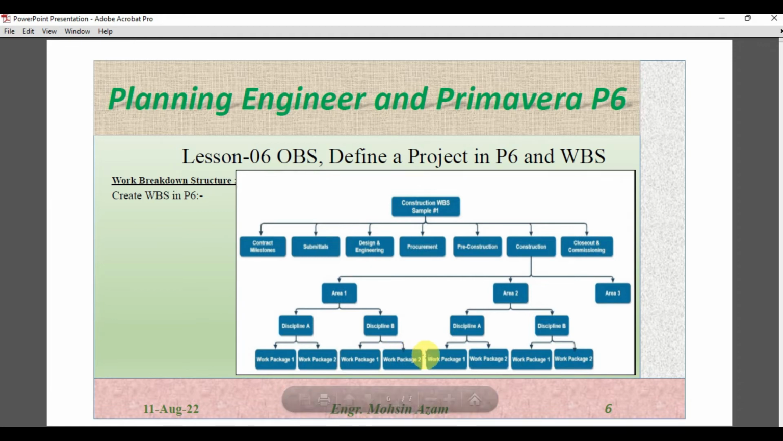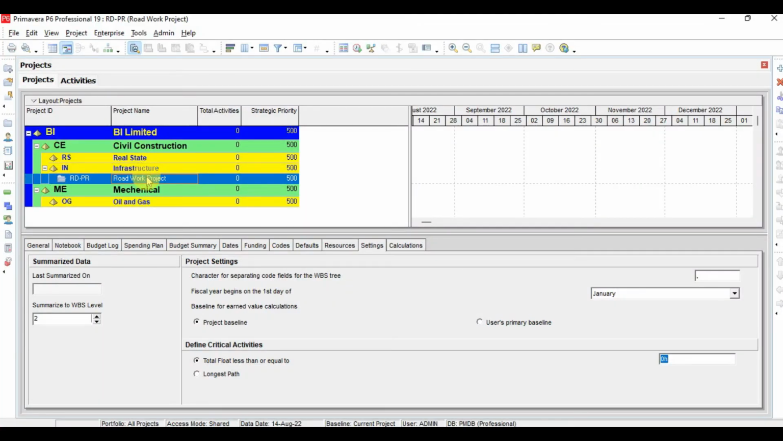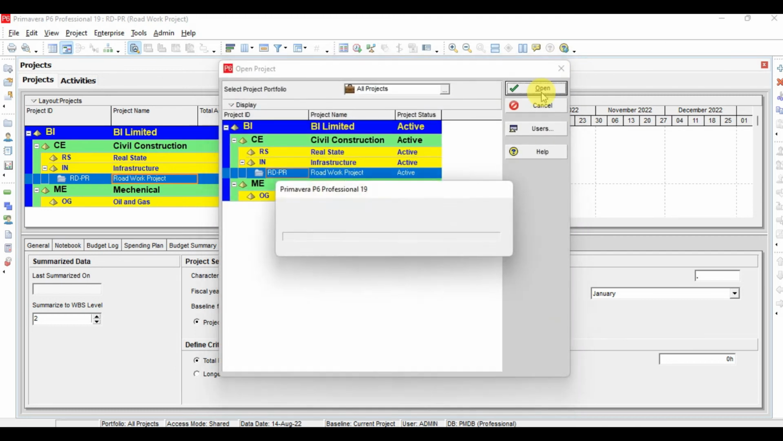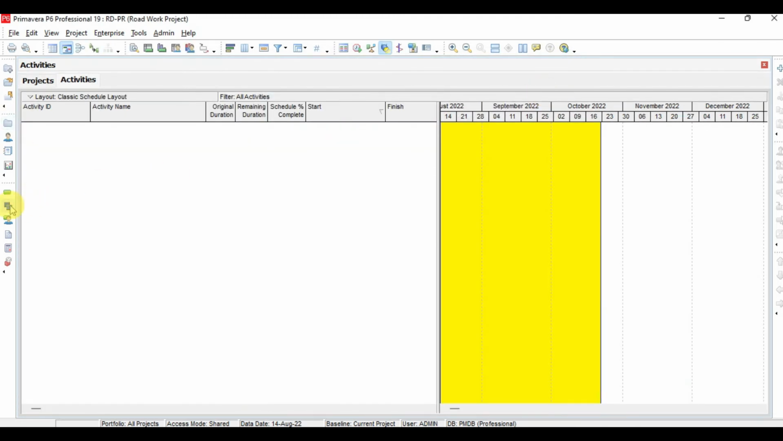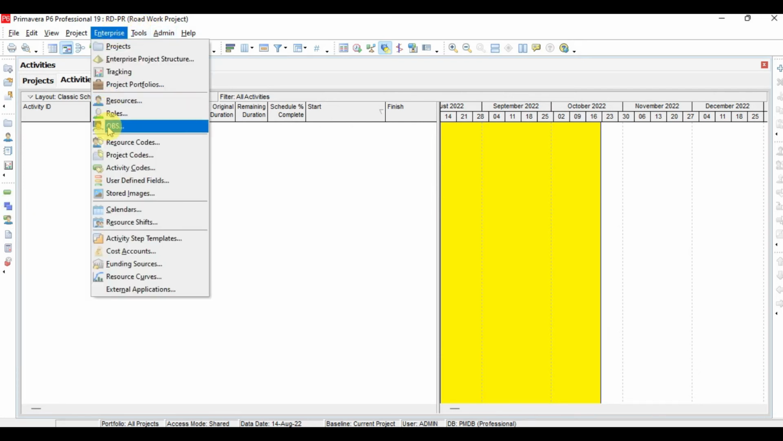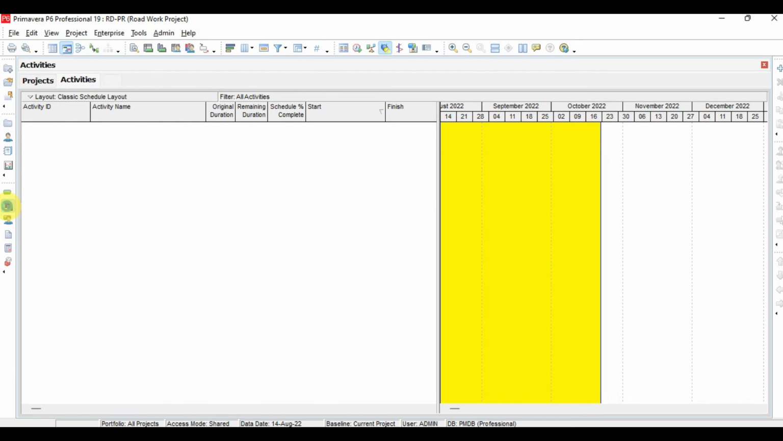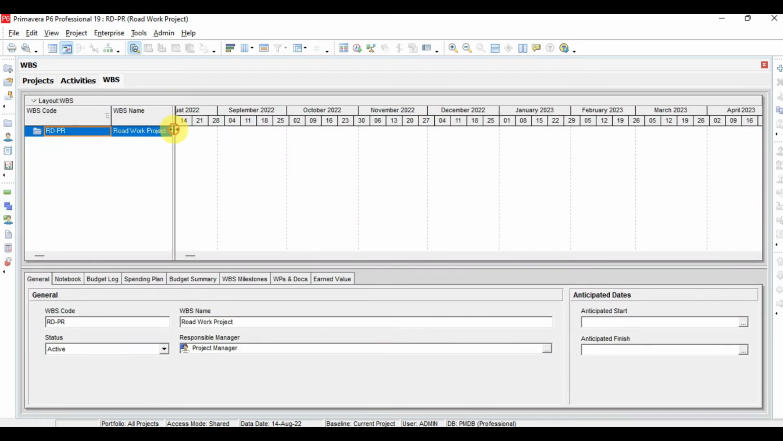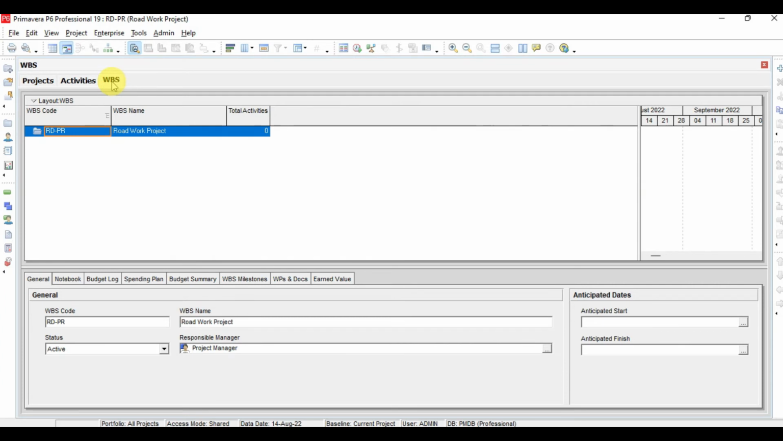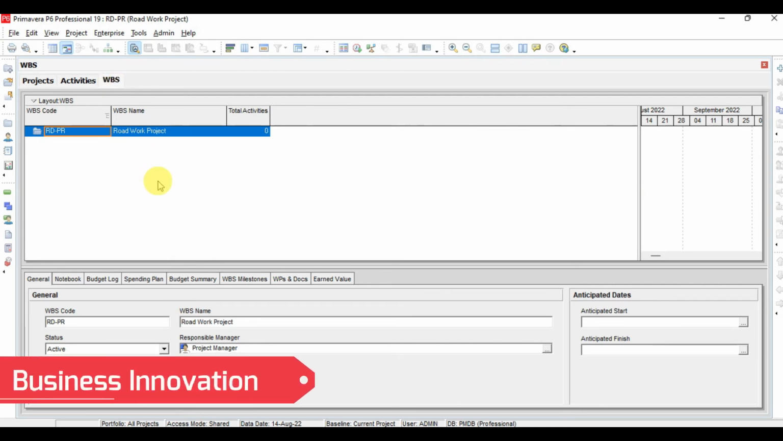So this WBS now we have to create in our project. So for example, now what we will do, we have the project now here. Select the project and we can click Ctrl O and we can open the project. Now this project is open. Now here in the enterprise, sorry, in the project we have WBS here. So by clicking WBS from here, or from here we have the same symbol for WBS. By clicking that, a new window will be open, which is written here, the WBS window. So now from here we can start creating our WBS.